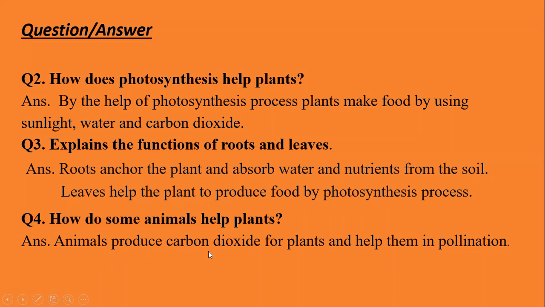How do some animals help plants? Animals produce carbon dioxide for plants and help them in pollination. As I told you, what is pollination? To transfer the pollen. Animals help to transfer the pollen grains from one flower to another flower, and animals produce carbon dioxide. And as you know, carbon dioxide is necessary for the plants to make food. These are the answers of the 3 questions. Write this in your notebooks with neat and clean writing.